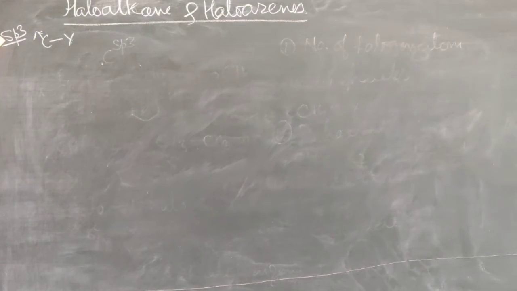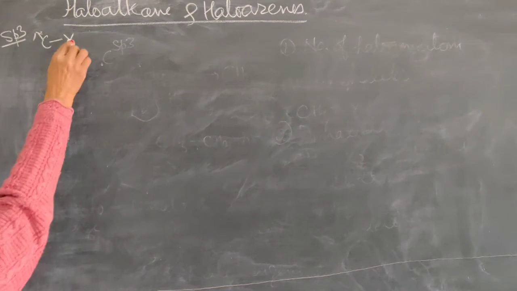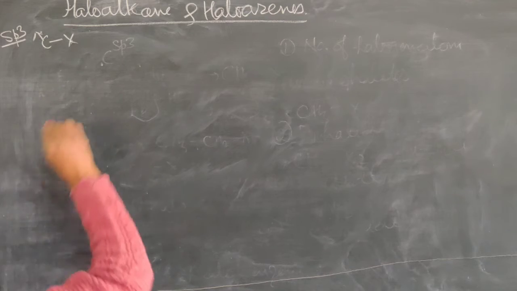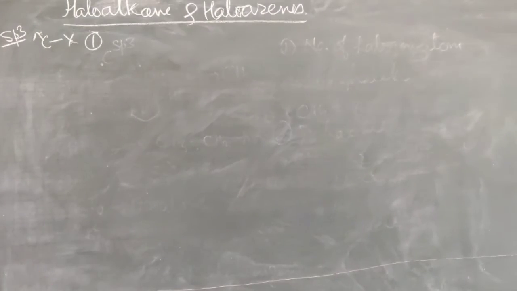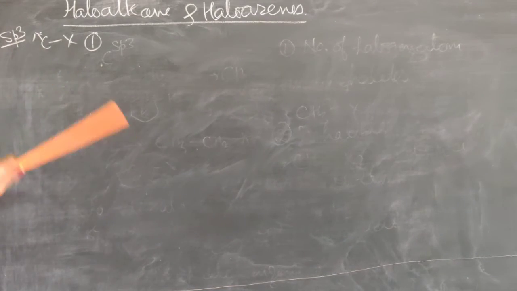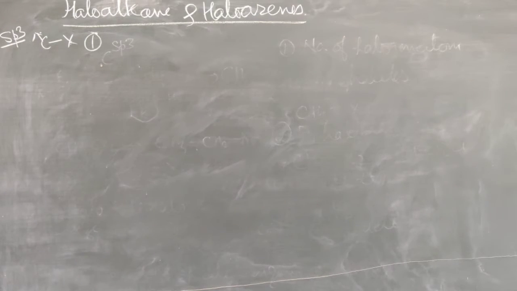This carbon atom may be sp3 hybridized or sp2 hybridized. First we will take the carbon atom to which halogen is attached as sp3 hybridized. This classification is for monohalides only, meaning when only one of the hydrogens is replaced.